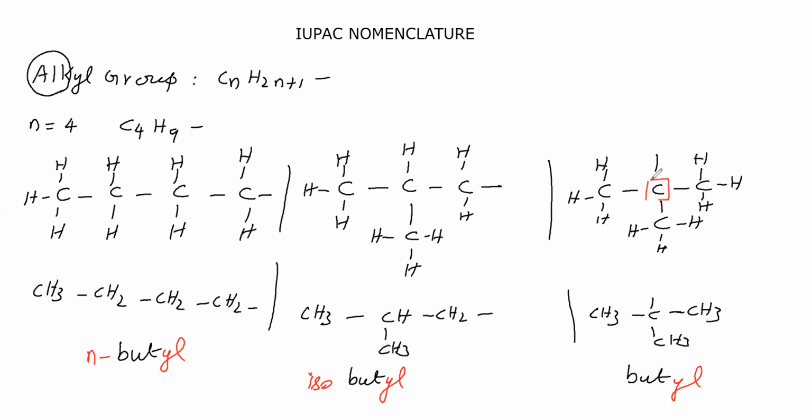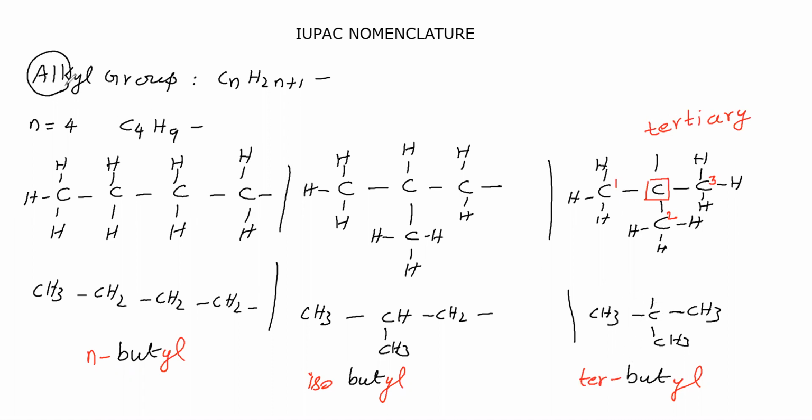This carbon is directly linked with 1 carbon here, a second carbon here, and a third carbon here. Since this carbon is directly linked with 3 other carbons, we have to call it a tertiary carbon. Therefore, it is called tertiary butyl.